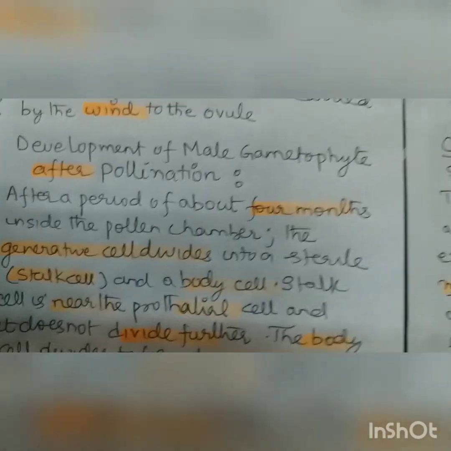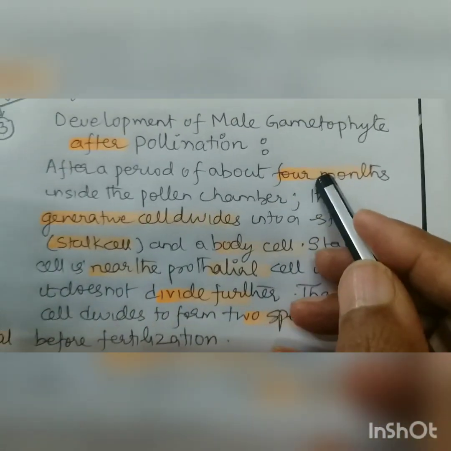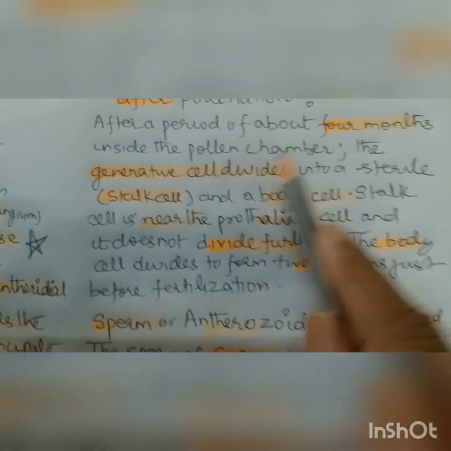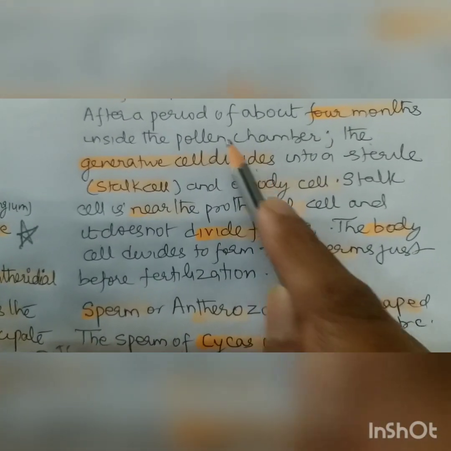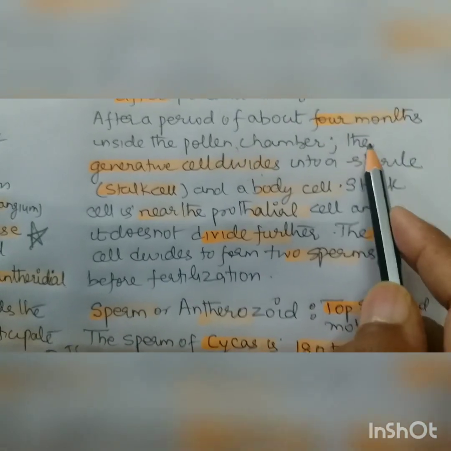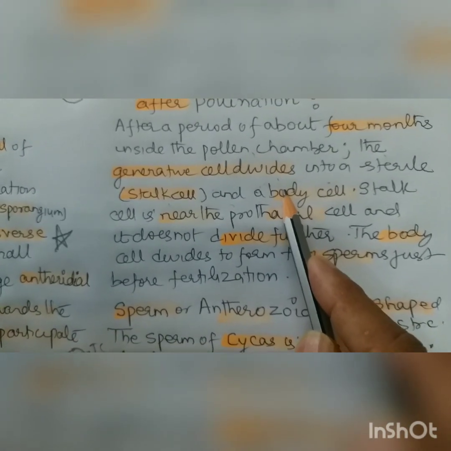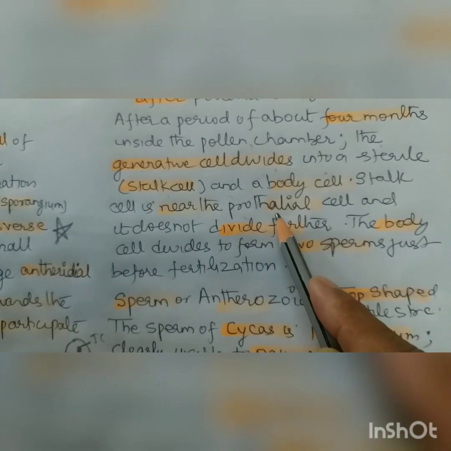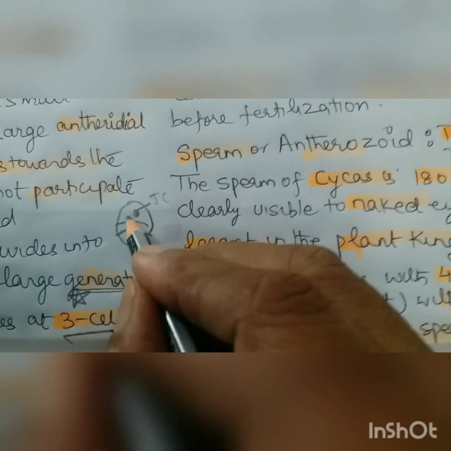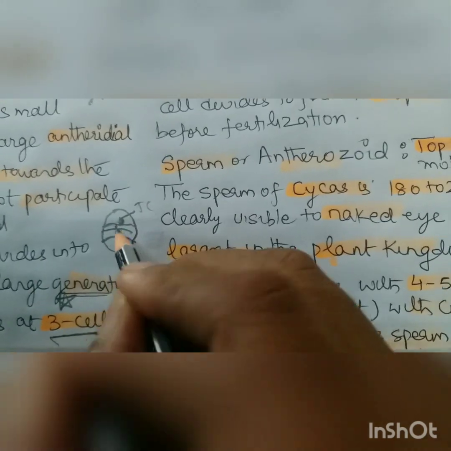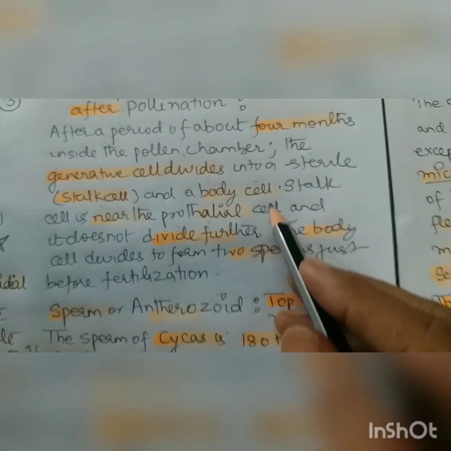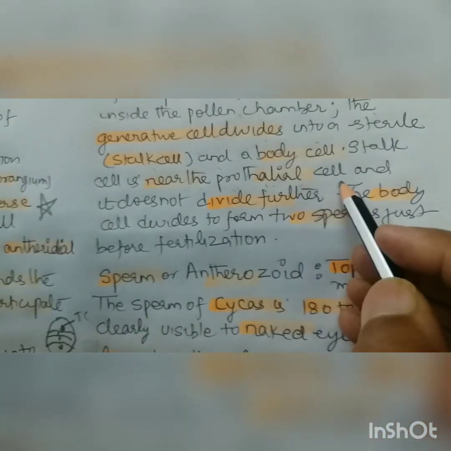Again, we are coming back to our structure, that is the development of the male gametophyte after pollination. After a period of about 4 months, inside the pollen chamber, the generative cell divides. The pollen chamber I will let you know after some time. The generative cell divides to form a stalk cell and body cell, right? The stalk cell is near the prothallial cell. Like the structure we are making here, it divides into the stalk cell, which will come here, right? And the body cell. The stalk cell is near the prothallial cell and does not divide further.